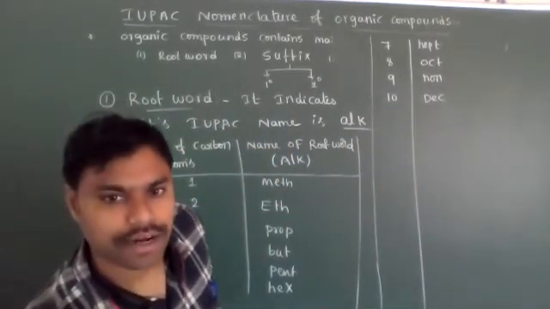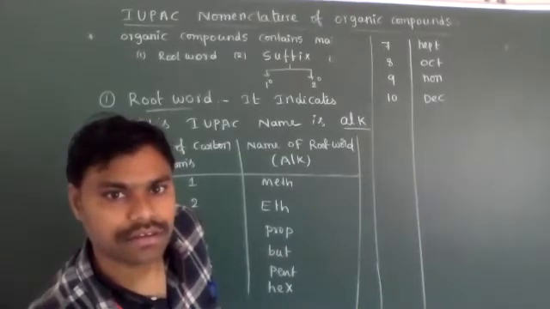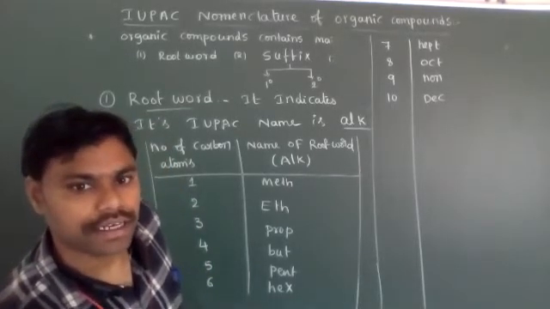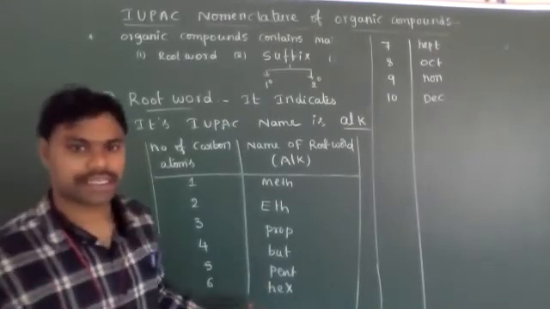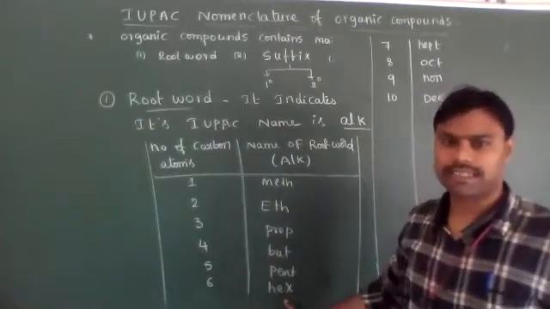Based on the number of carbon atoms, there are different names. Six carbons, it is called hex.